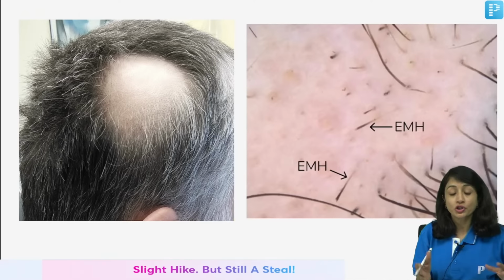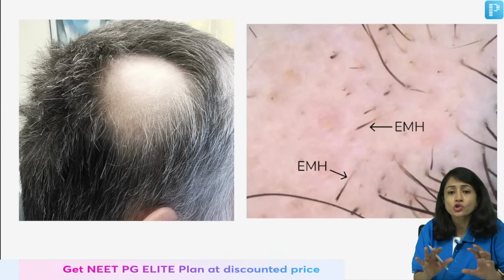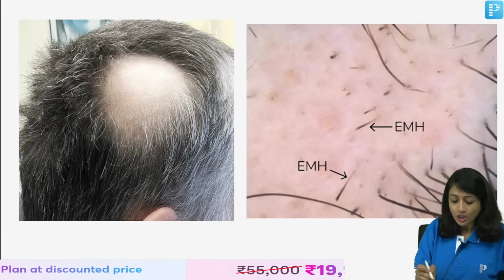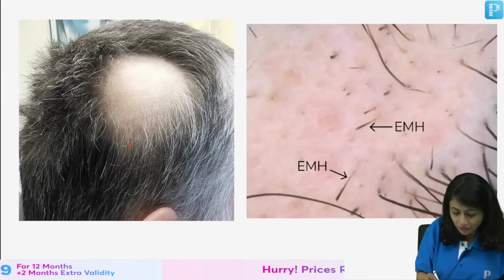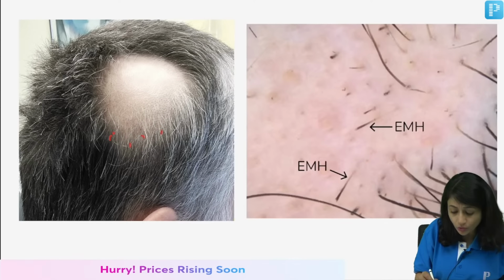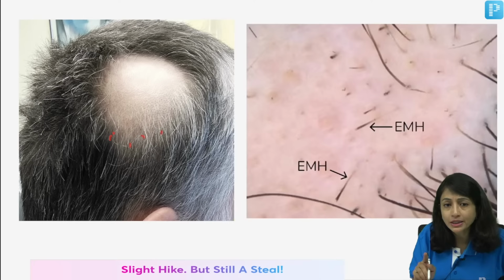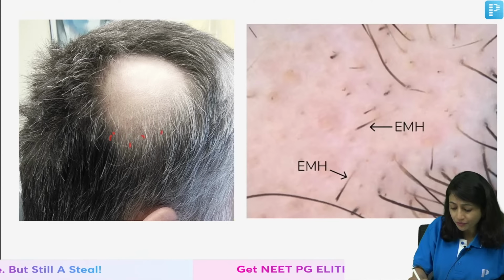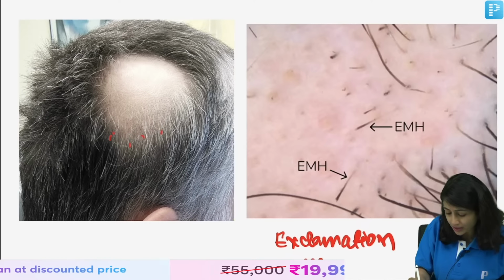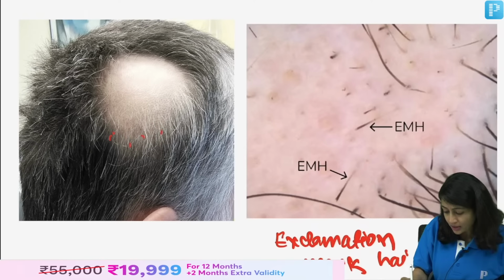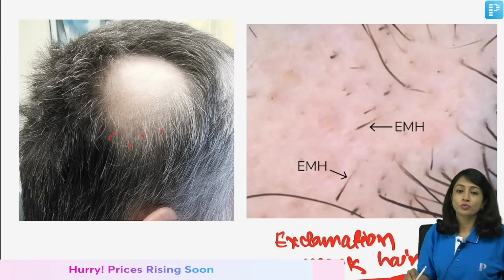Now, coming to this. Now, this is alopecia areata. Look at this patch. It's clean. There are no broken hair follicles. This is also called as spillade or smooth patch. So, you have a smooth patch of hair loss. And on the periphery, you can see some dots or you can even see white hair. So, white hair can be seen on this patch. It is a completely smooth patch. And if you look at the periphery, you see exclamation mark hair. Exclamation mark hair is seen in the periphery of alopecia areata patches, and this is mostly seen with dermoscopy.